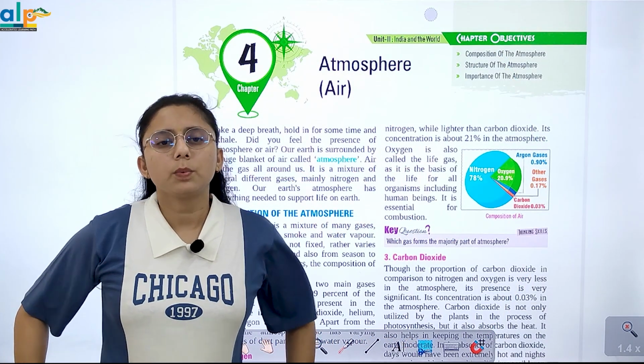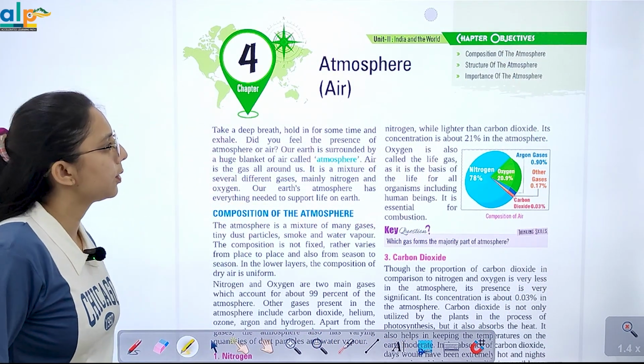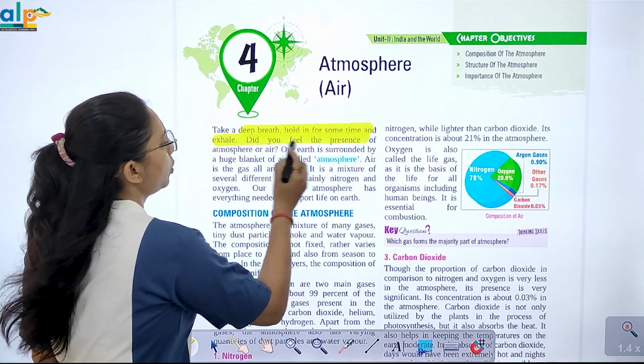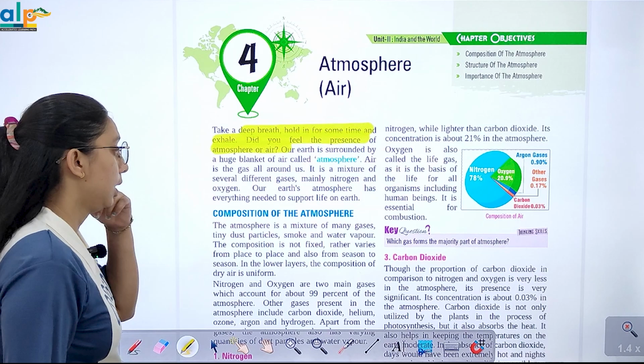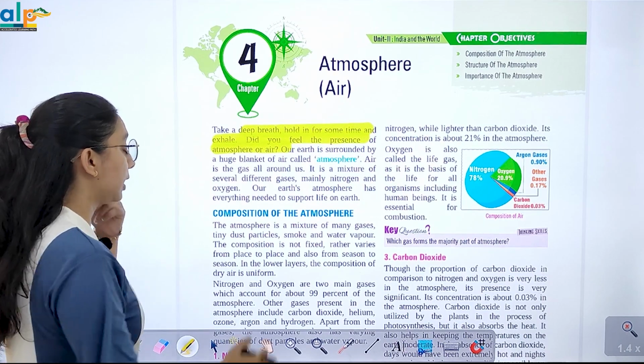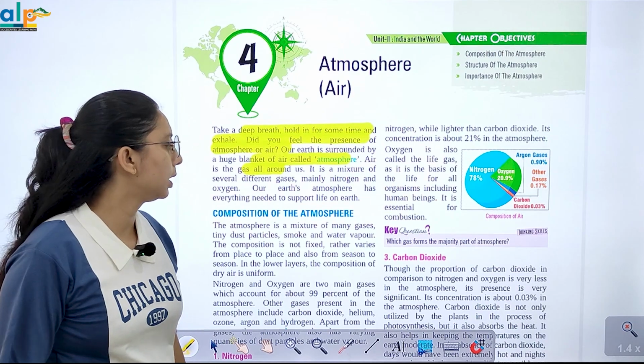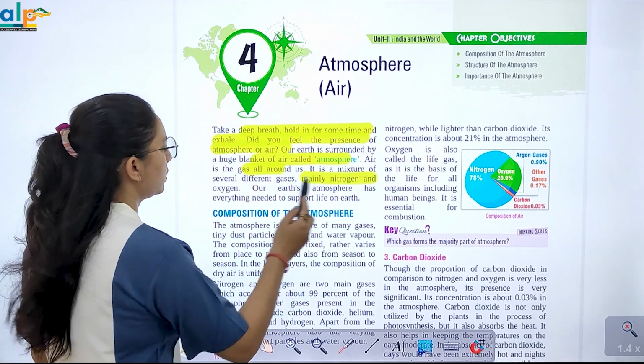Now today let's start with chapter number 4, that is atmosphere. So take a deep breath, hold it for some time and exhale. Do you feel the presence of atmosphere? So the earth is surrounded by a blanket of air called atmosphere, and air is the gas all around us. It is mainly nitrogen and oxygen.